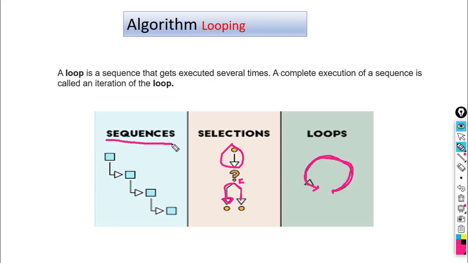Look here once again. This is the sequences we have seen in the first and second video, how an algorithm executes in a sequential manner. No branching is there, no looping is there. In the selection we have seen how the if statement works in an algorithm, according to whether the condition is true or false. Here we are considering how loops are executed in the algorithm with the help of an example.